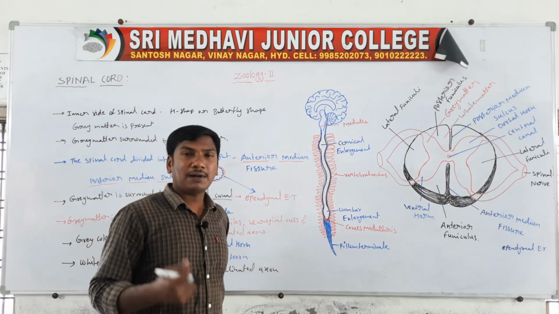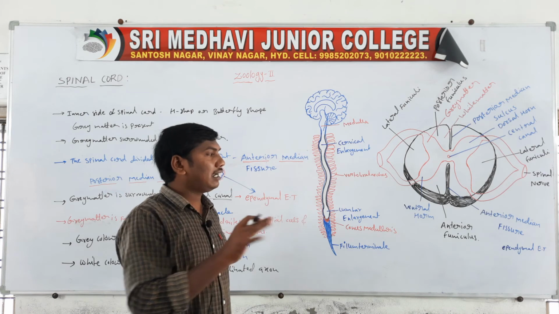Next one, the white color part contains four funiculi.